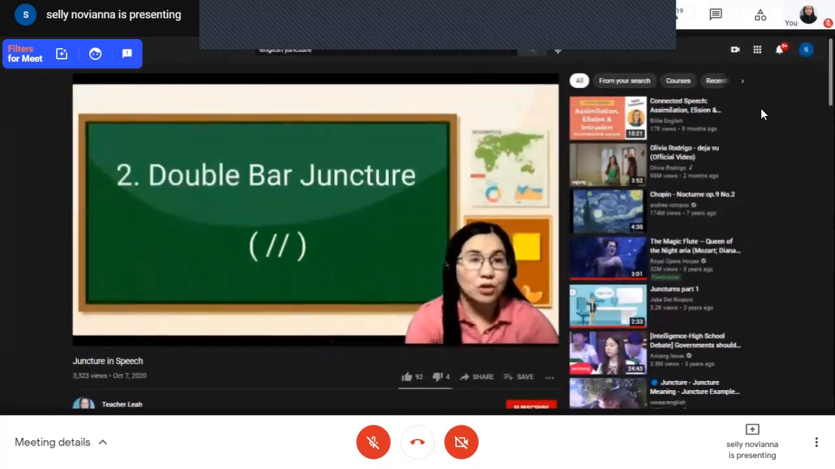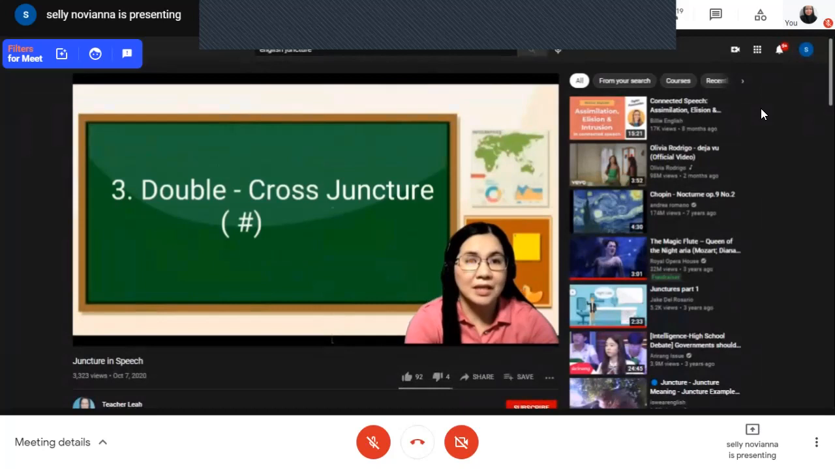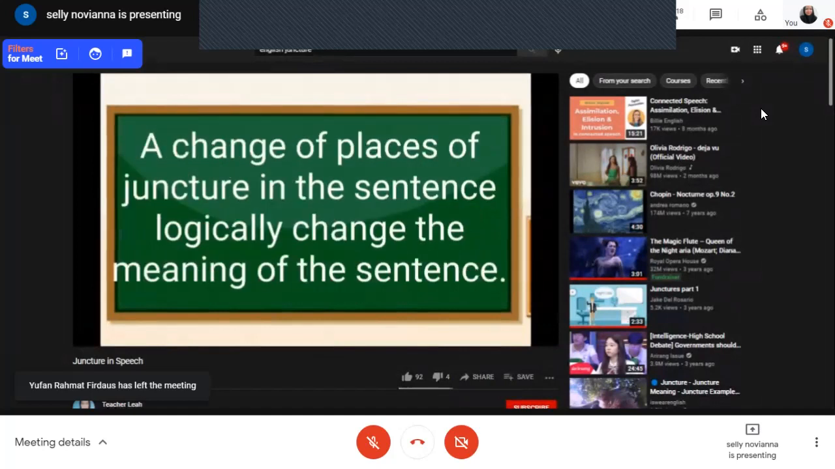Number two, double bar juncture. This is the symbol. And the last one, number three, double cross juncture. And this is the symbol. Single bar juncture indicates a slight pause between two thought groups in a sentence. A change of places of juncture in the sentence logically changes the meaning of the sentence.